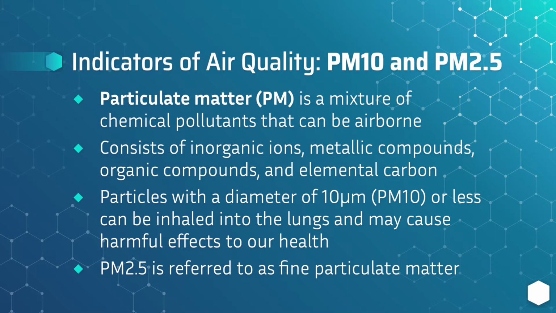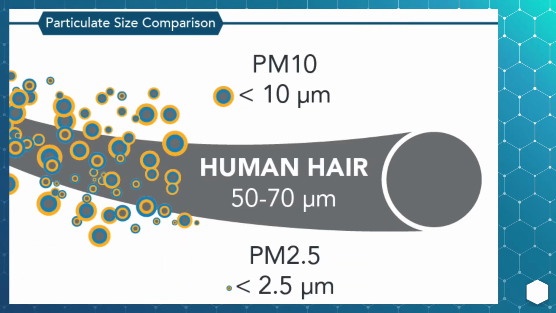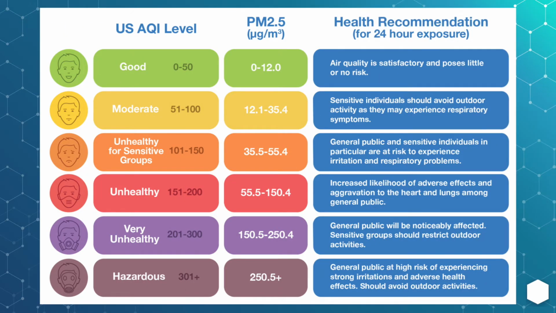PM2.5 is a subset of PM10, referred to as fine particulate matter, which also can cause effects on our health. For reference, here's a size comparison of PM10 and PM2.5 with human hair. Here is a chart depicting PM2.5 as an indicator of air quality. In the chart, we can see that by monitoring PM2.5 levels in the air, we are able to determine the degree to which the air quality in our environment is harmful to our health.